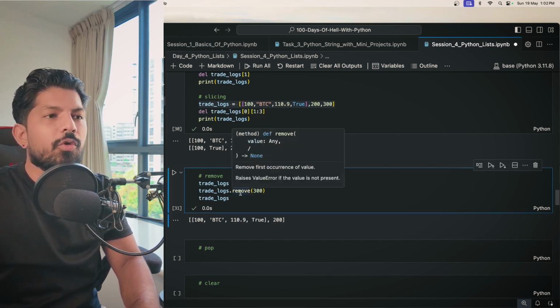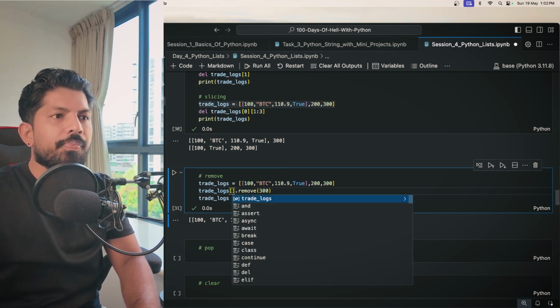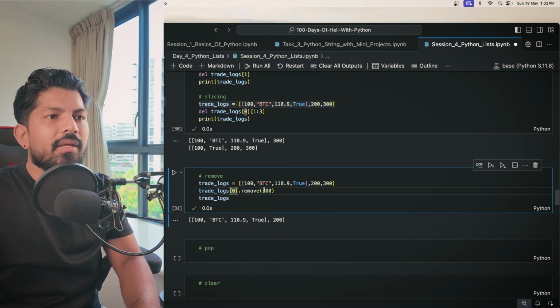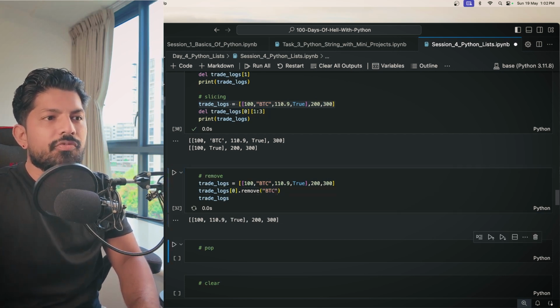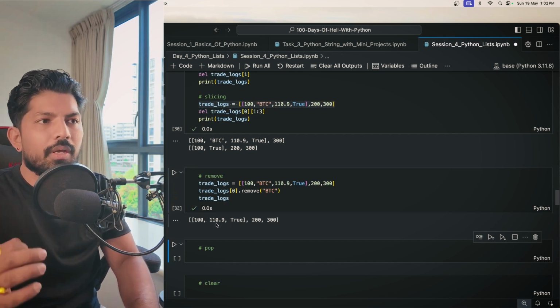But what if you wanted to remove this BTC? For that, first you have to access this list, which is at the 0th index. So here I'll give the index 0. Then here I can give a string, which is BTC. And when you hit shift enter, you can see that BTC has been removed. So this is how remove works.